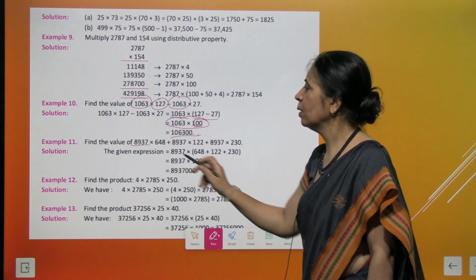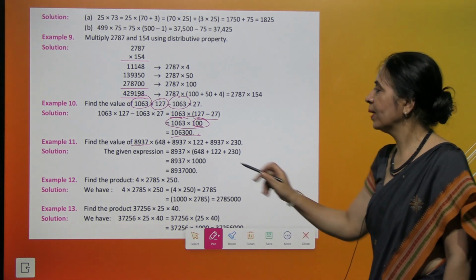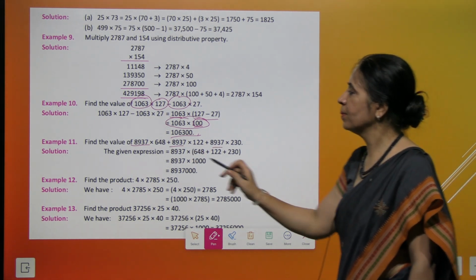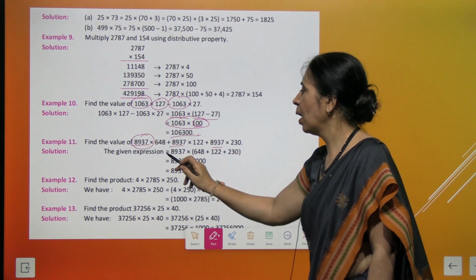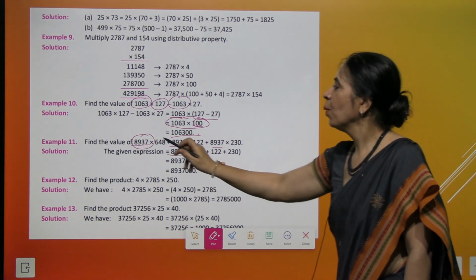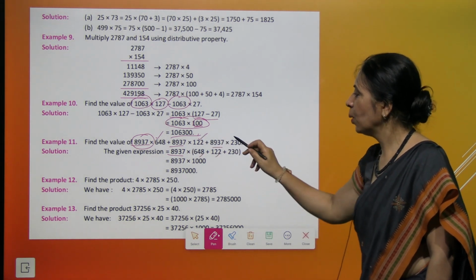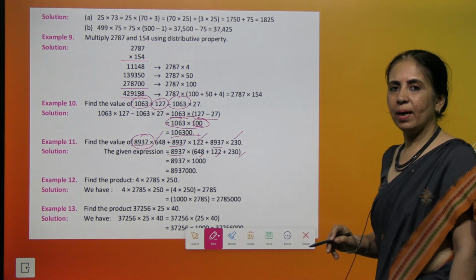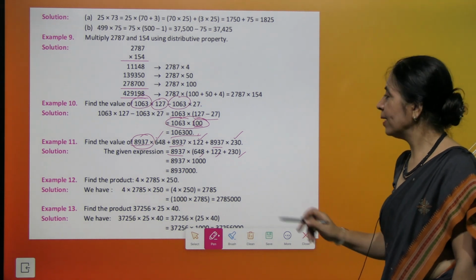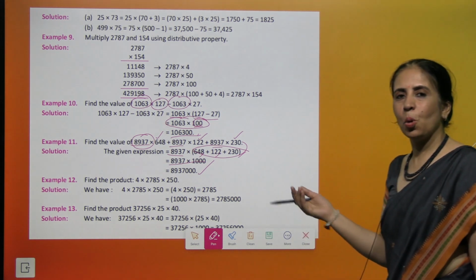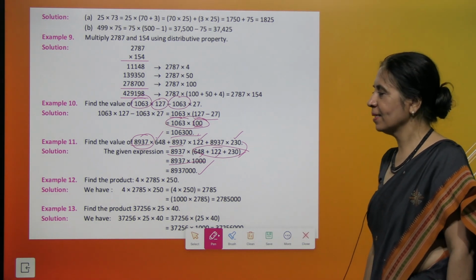Interesting. Look at the next one. Here we observe 8937 is coming in all the three terms. So we bring out 8937. We are left with 648 plus 122 plus 230. And to your surprise, it becomes 1000. And the result is so simple to calculate, isn't it?